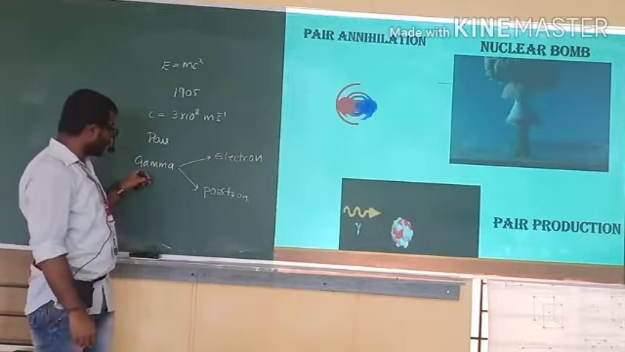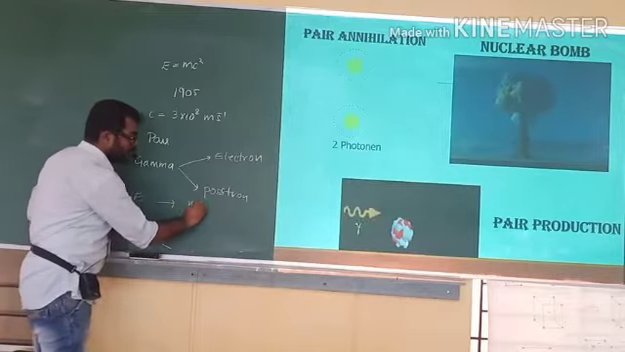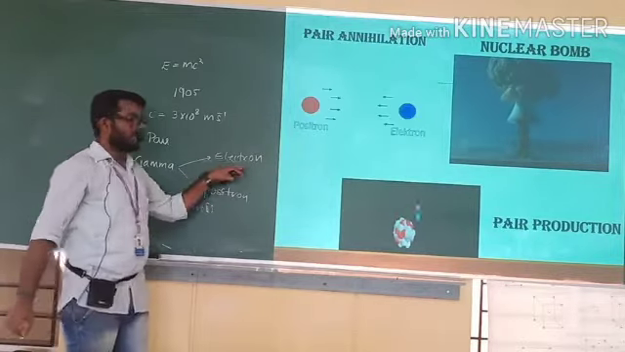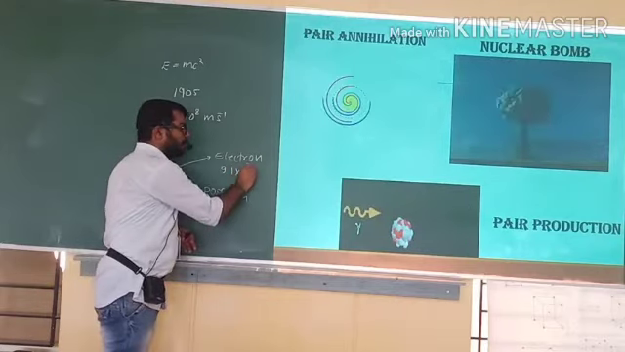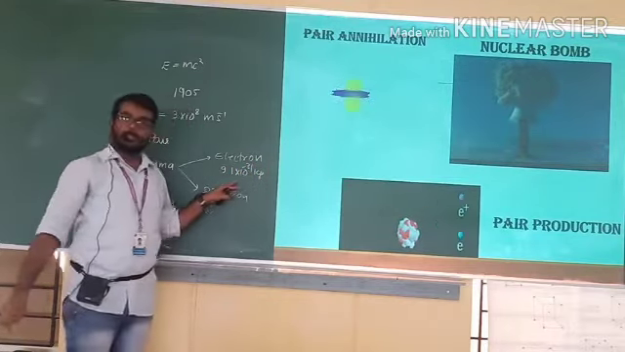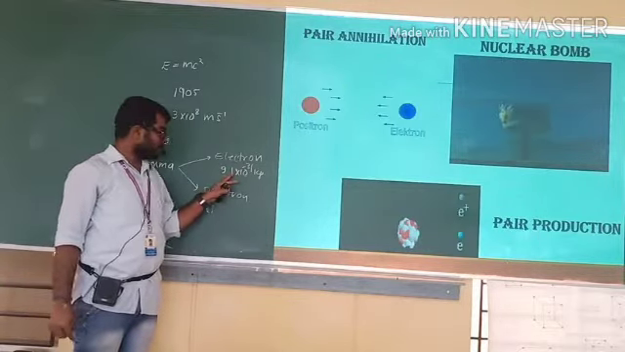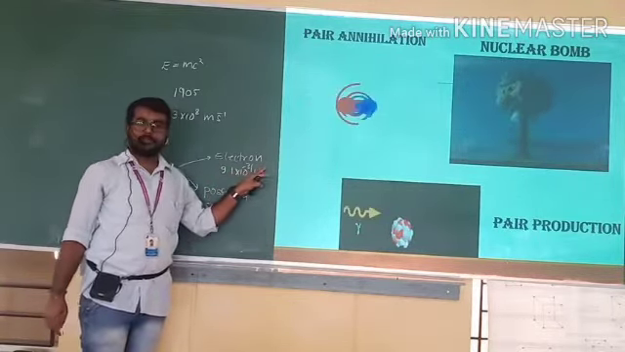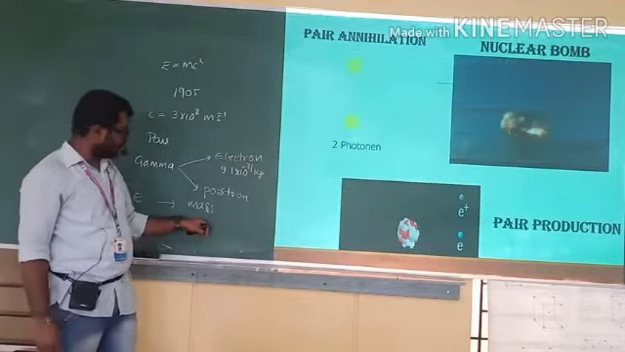Here you can see that energy is converted into mass, because you know that an electron has a mass of 9.1 into 10 to the power of minus 31 kg. Similarly, this positron also has a mass of 9.1 into 10 to the power of minus 31 kg. So this energy is converted into mass.